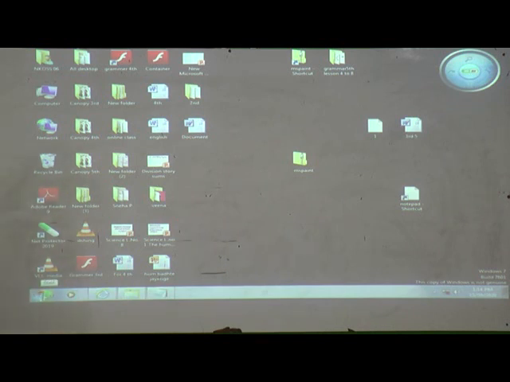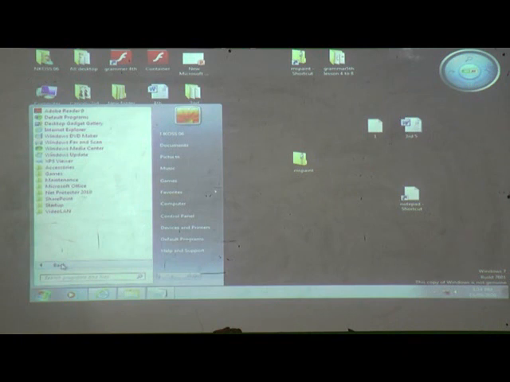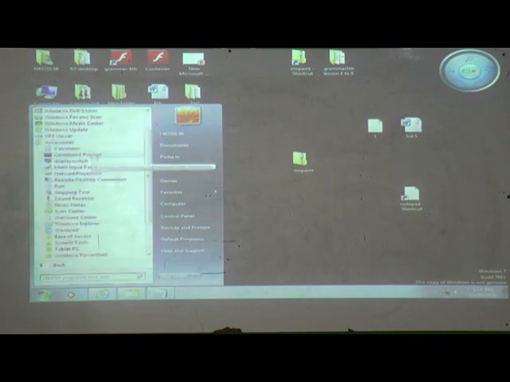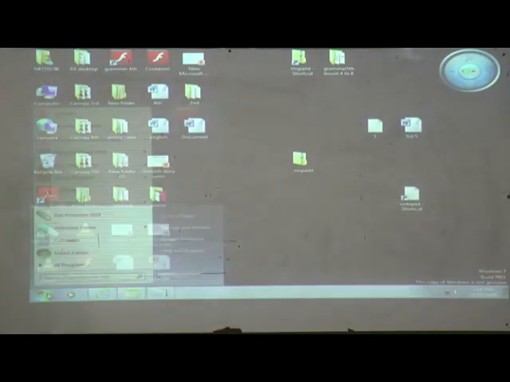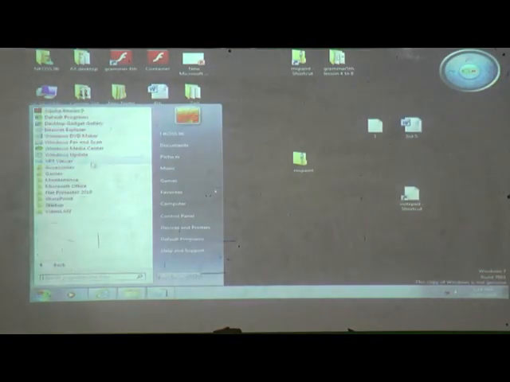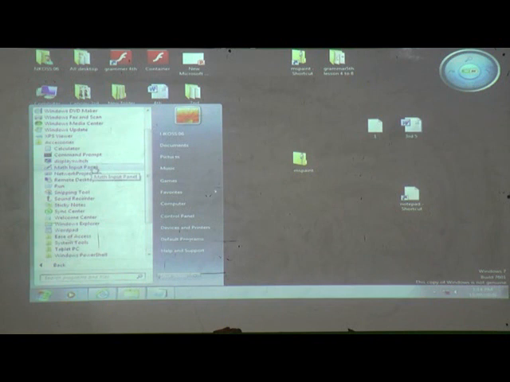Firstly, click on the start button on the taskbar, then All Programs, then Accessories. In Accessories, we will get Notepad. On this CPU it is not showing, but it must be in Accessories only. How to open Notepad? Click on the start button, then All Programs, then Accessories, and then Notepad.